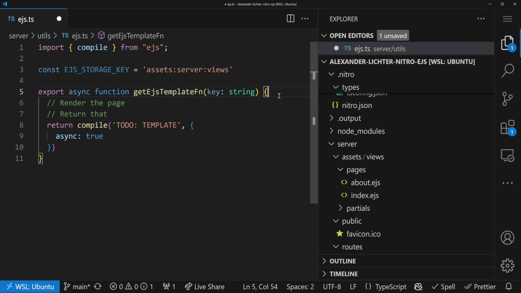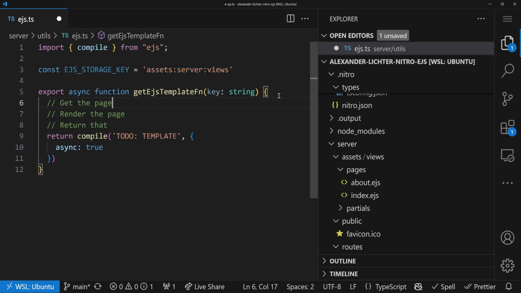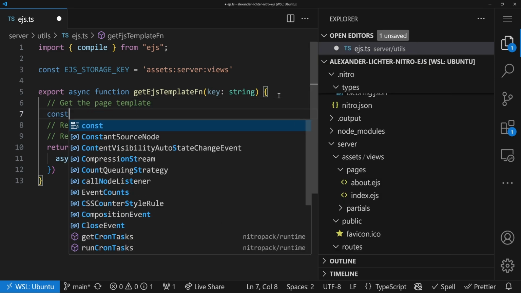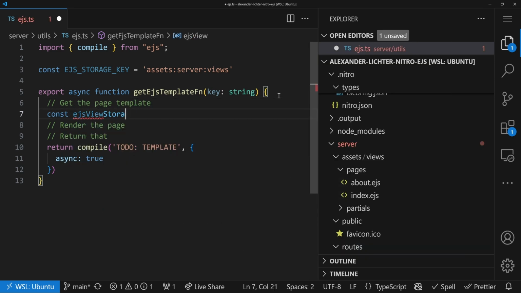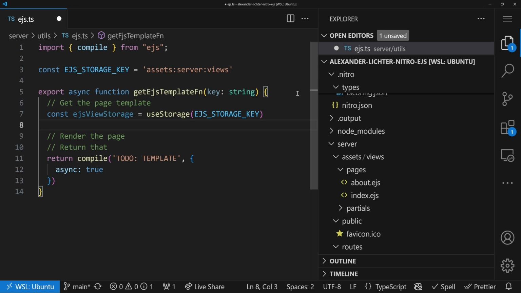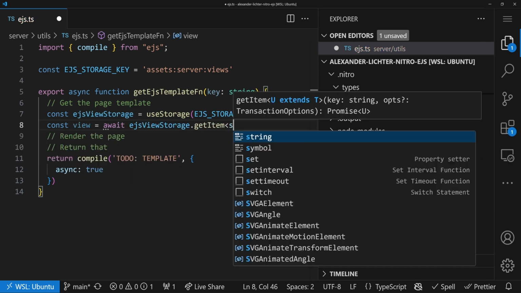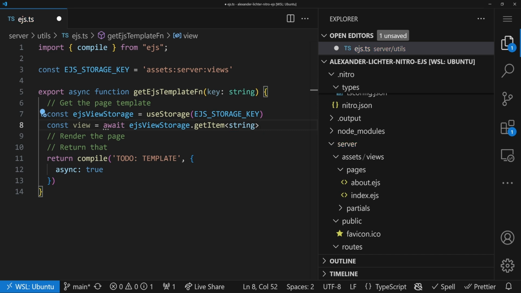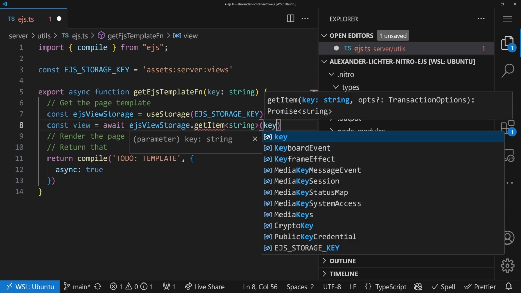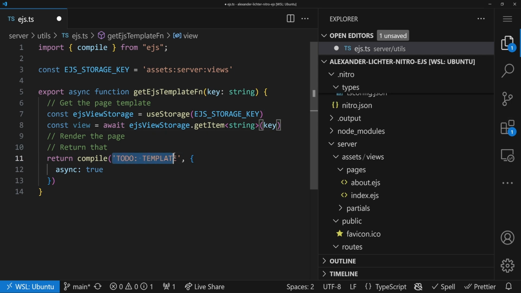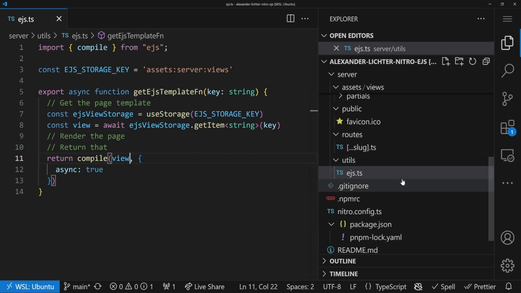And now what we want to do, of course, is first we want to get the page template. So here we say, okay, we get EJSViewStorage is useStorage. We have this here and we use the storage key. And now what we could do is we could say, all right, you know what? We can just say const view is await EJSViewStorage.getItem here. And this should be a string. So in here we say, all right, give that to us and let's just pass in the key. And then we have the view so we can compile it, right? So far so good. So why not trying that out?